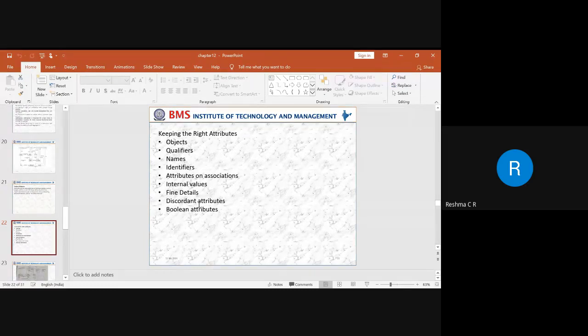Next thing is a Boolean attribute. We know that Boolean takes two different values, either true or false.